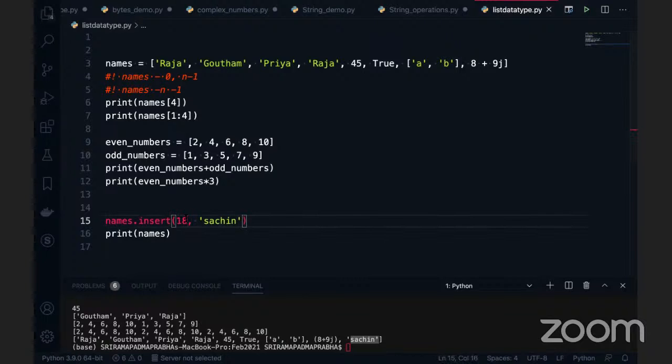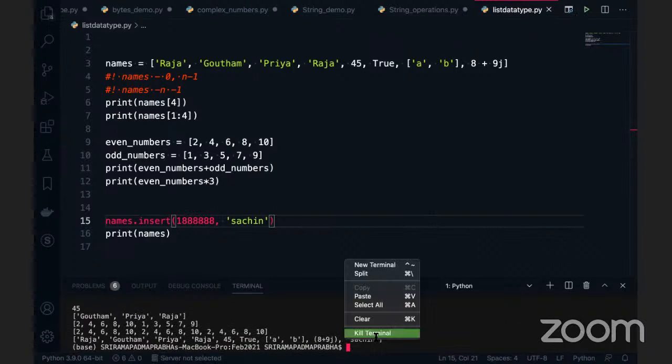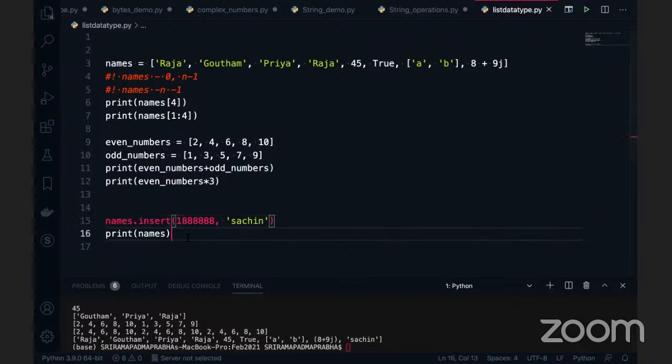For example, what if I'm giving this value? If I execute this code, you can see it will add at the last only. Okay, so this is like adding a particular element in the given list at the position where you want to add it. Now I want to add in a different way.